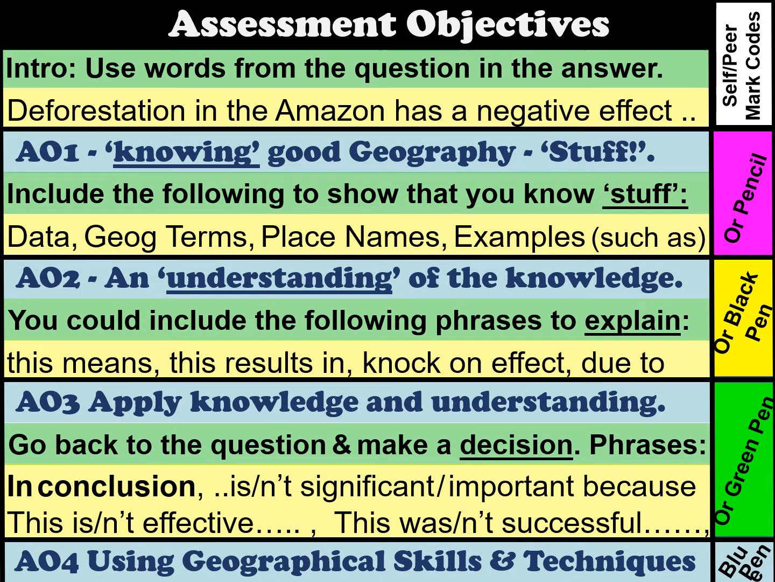So, assessment objectives. AO1, AO2, AO3. AO1 is knowing good geography, so data, examples, geography words, place names. AO2 is understanding the stuff. So can you explain it using phrases like, this means that, this results in, and the knock-on effect of this is due to. AO3, can you make a decision about your understanding? That will typically be in your conclusion, but also might be mini conclusions at the end of PEEL paragraphs. Use words like significant, important, effective, successful.